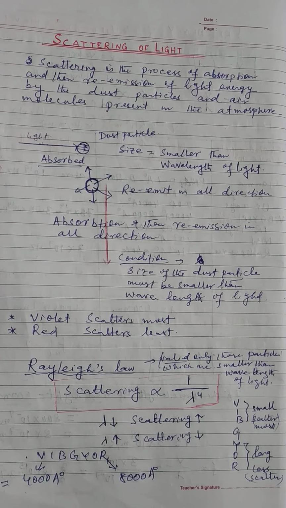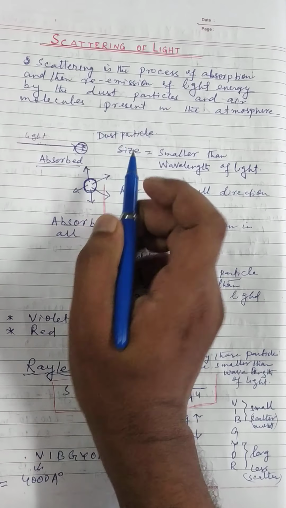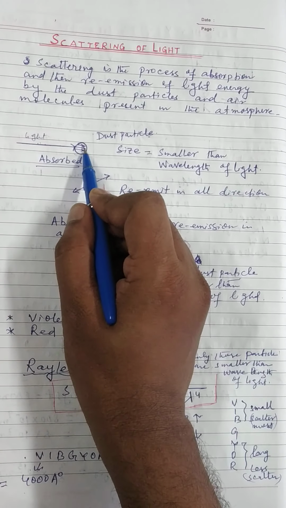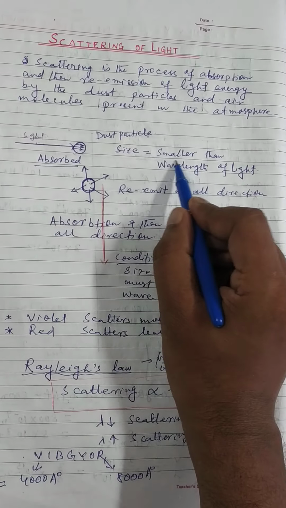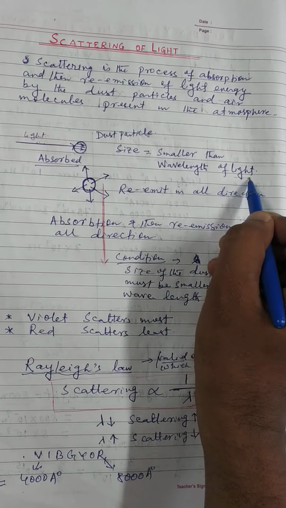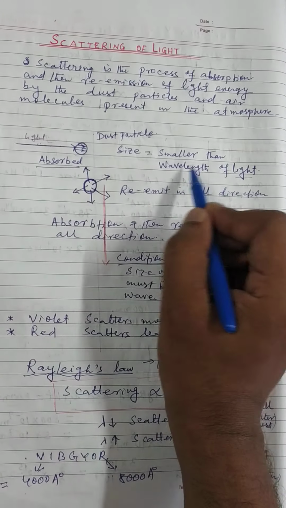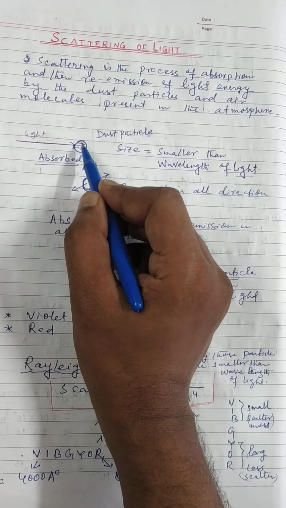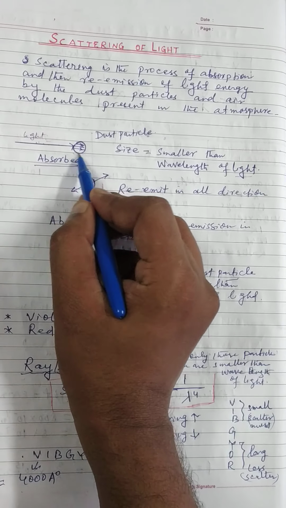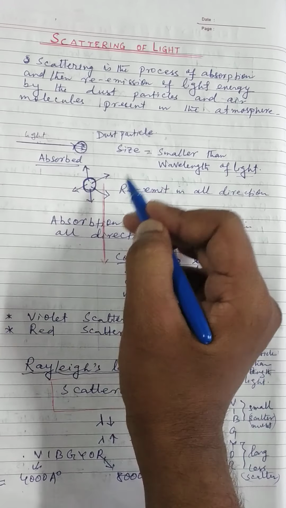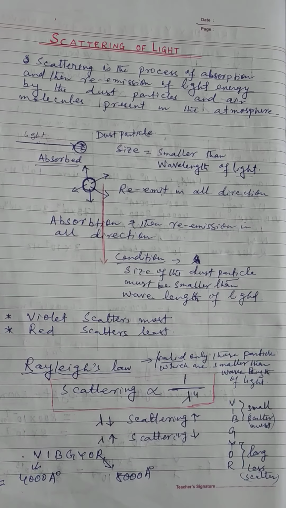If it is smaller, then the light will first be absorbed. Mind it, when the size of the dust particle is smaller than the wavelength of the light, the light is first absorbed in the dust particle, and after absorption it will re-emit in all directions.